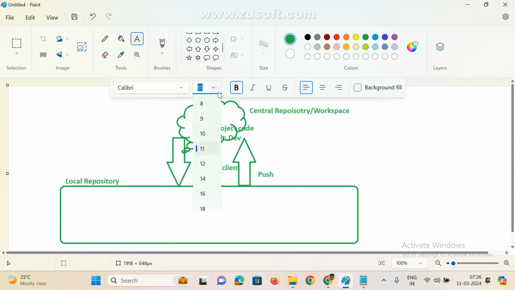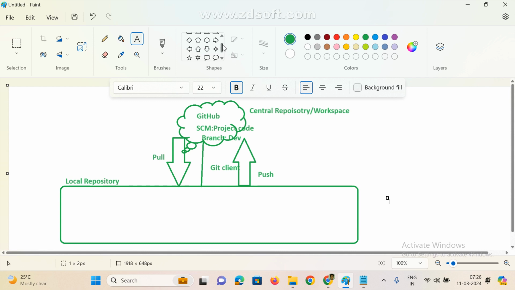If you understand this terminology, it's very simple. This is a pull. See here, this is your local repository and this is the central repository. Whatever you implemented, that entire code is initially available locally only. If you want to push local to central, this is the push mechanism. If you want to get any update from central to local, we use pull. That's it.